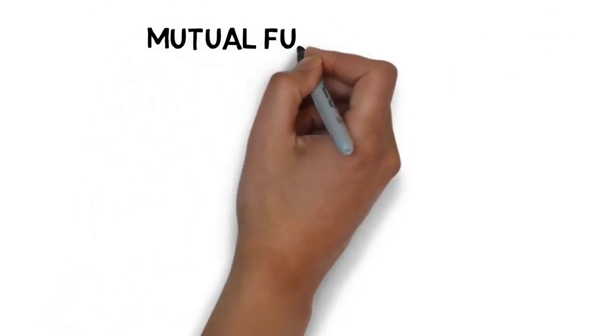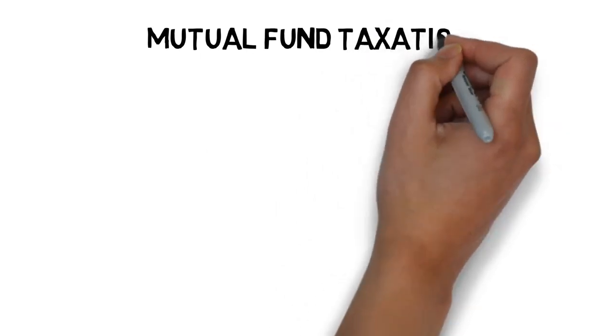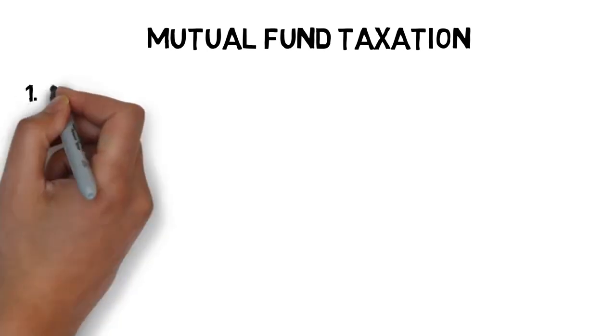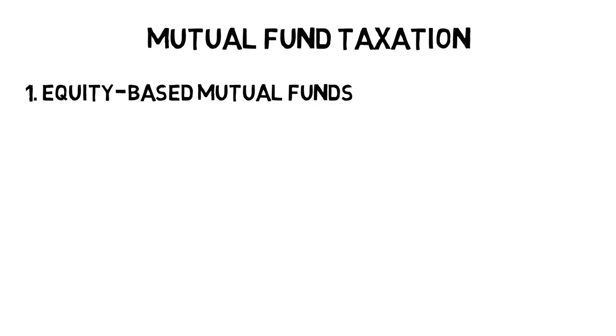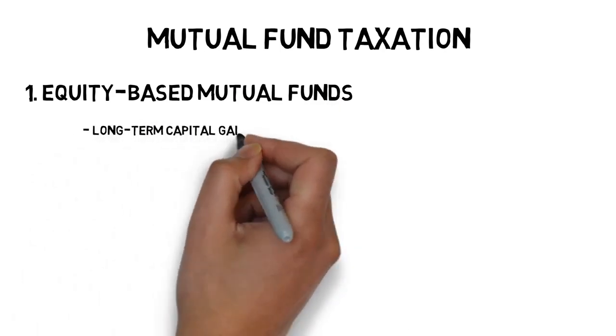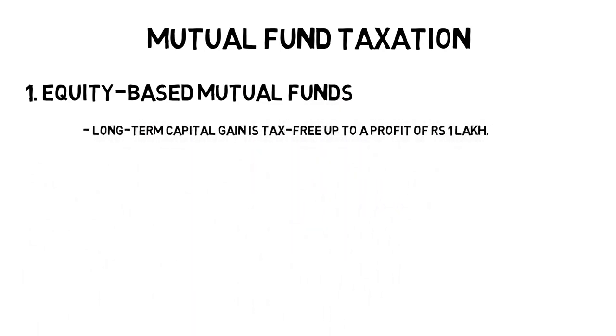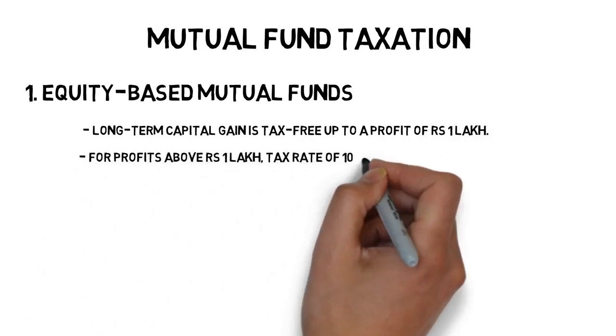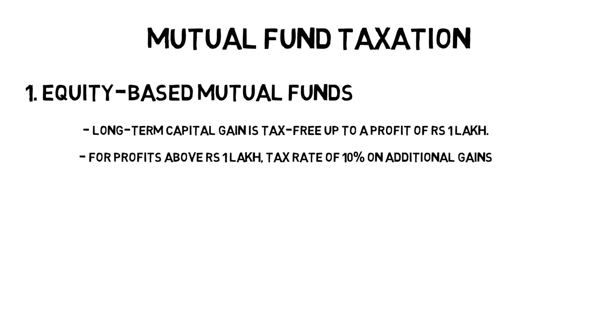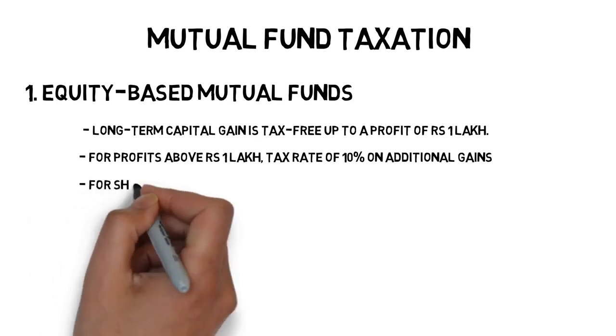As already mentioned earlier, mutual fund taxation depends on the types of fund and the holding period. Here is the rate of taxation on different mutual funds in India. First, equity-based mutual funds. The long-term capital gain tax on equity-based mutual funds is nil up to a profit of Rs 1 lakh. However, for the profits above Rs 1 lakh, you have to pay a tax at a rate of 10% on the additional capital gains.